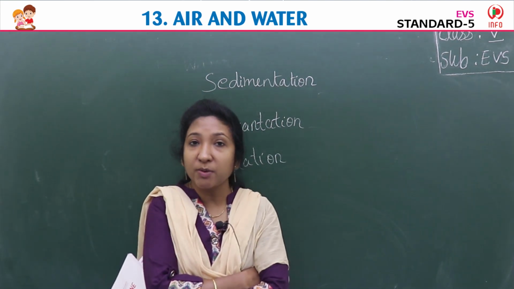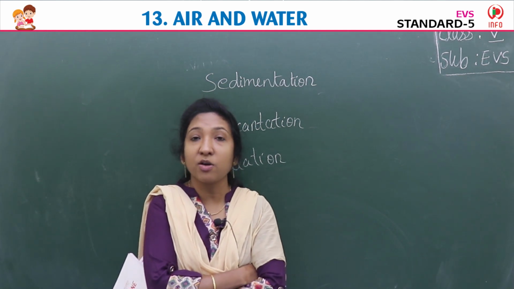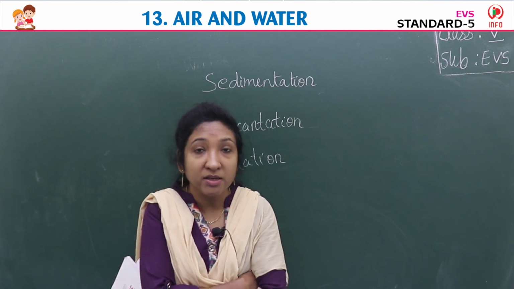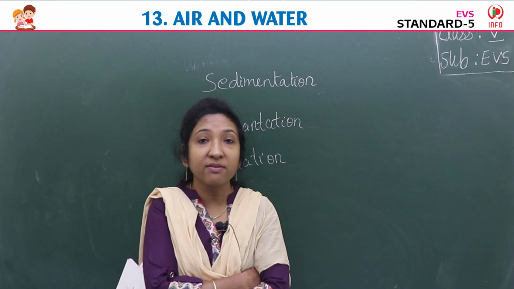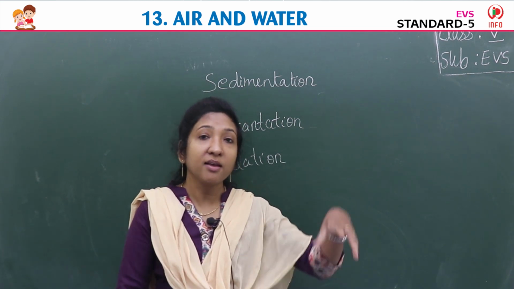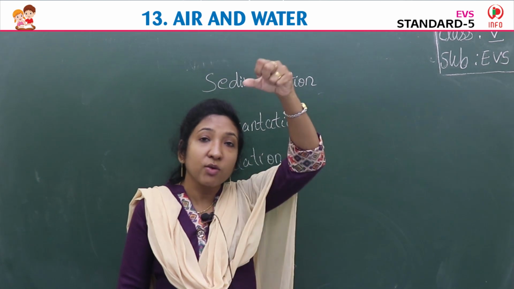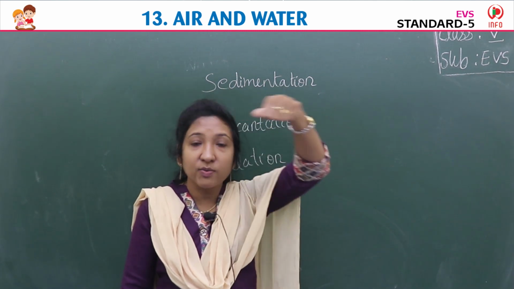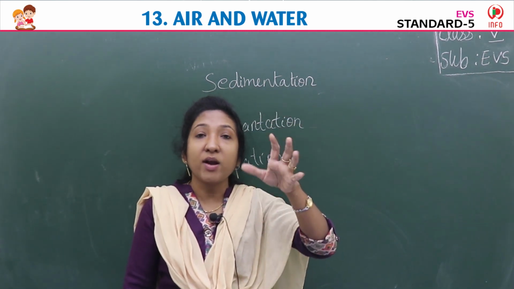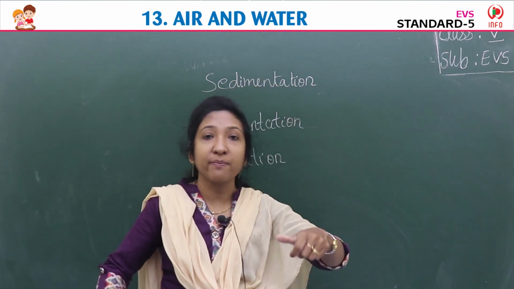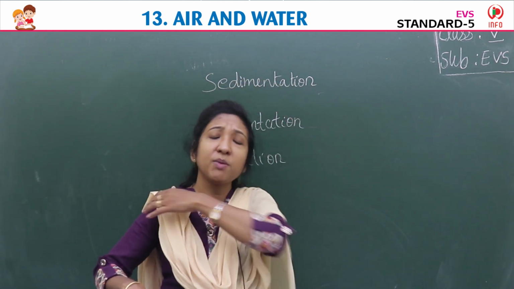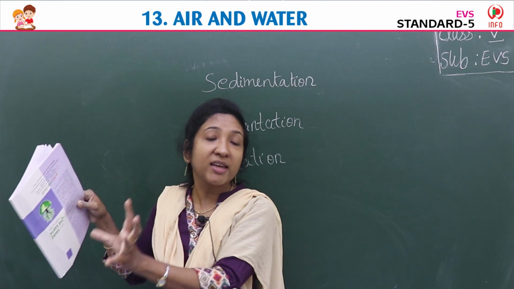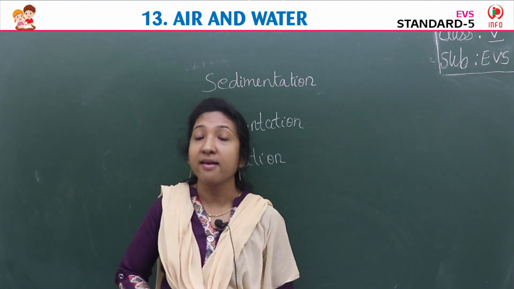So we learned about the experiments, how air occupies space, or how air has weight, isn't it? How air has weight experiment is how we take two balloons filled with air and we tie them to a stick, and using a thread you hold the stick. The stick is straight now. It is balanced. When we prick a balloon with a pin, what happens to the stick? It will tilt to one side. One balloon we will prick, so automatically the stick goes to the other side where the inflated balloon is, isn't it? That means air has weight.